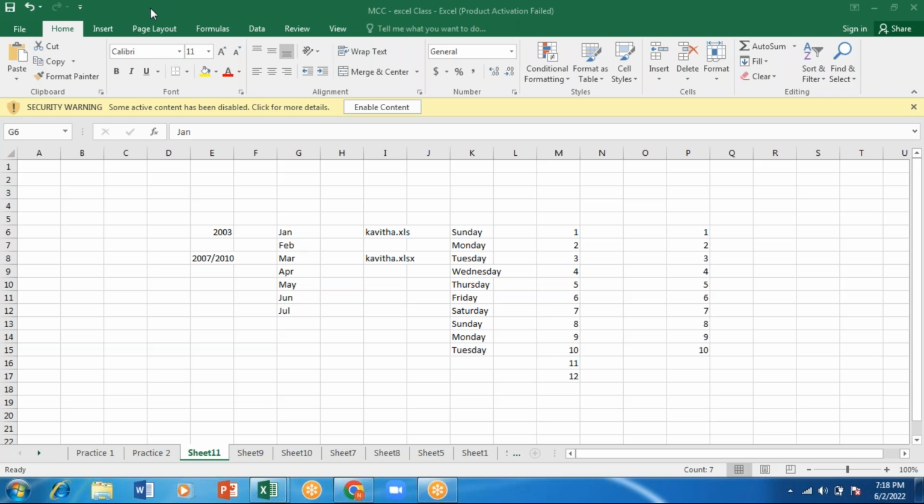In these four, if I'm using any condition, I'll get the exact comparison, and it will show true or false. So which is used? Make a note: the formula with a logical function which shows true or false is the IF condition.